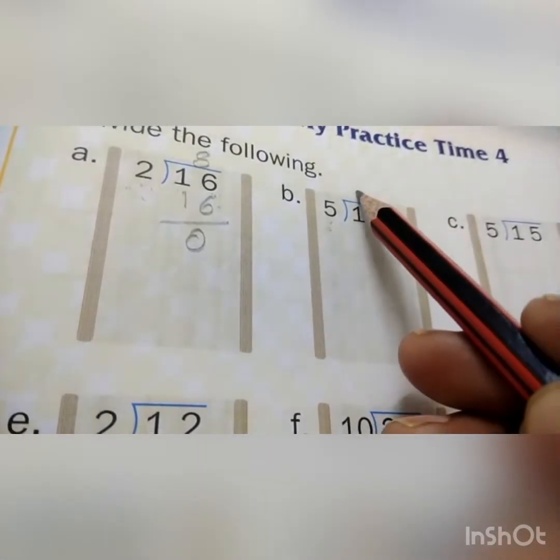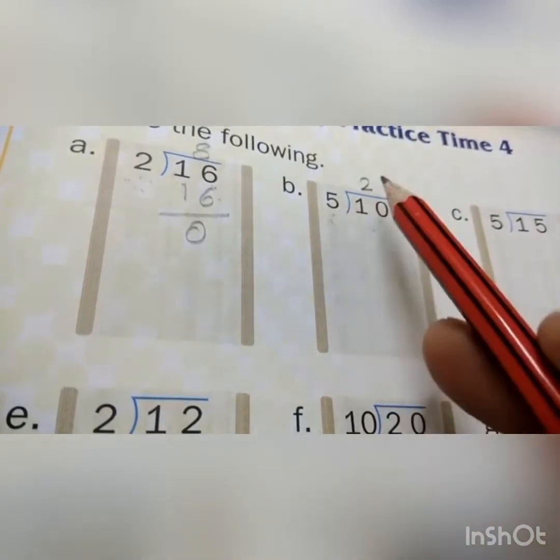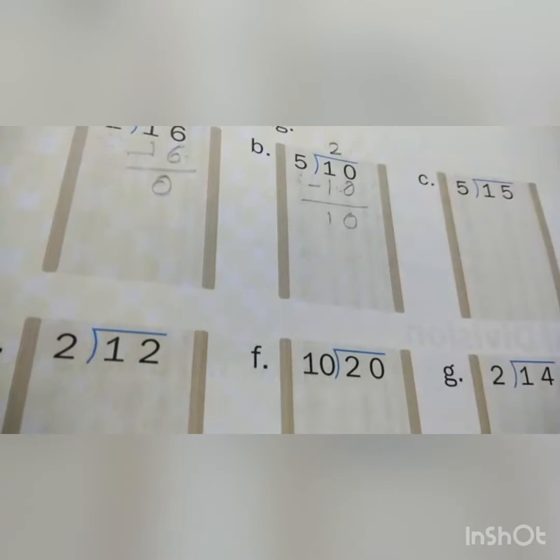Next, 10 divided by 5. 5 2s are 10. You can count the 5 table till 10 only. 5 1s are 5, 5 2s are 10. That's why you write 2 up and 10 down. You can subtract: 10 minus 10 is equal to 0. Okay, children.